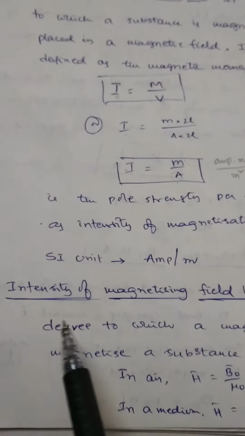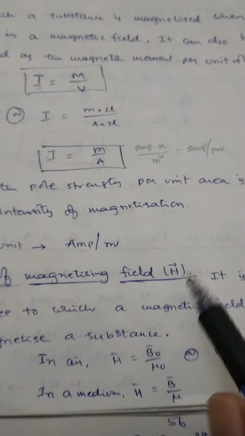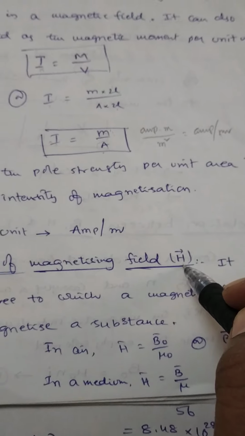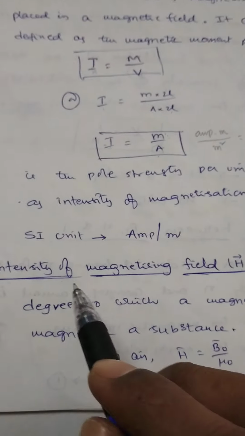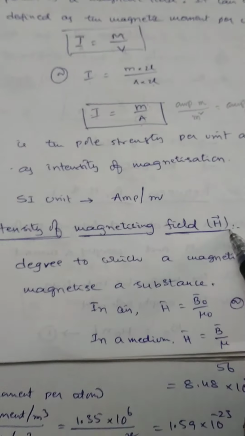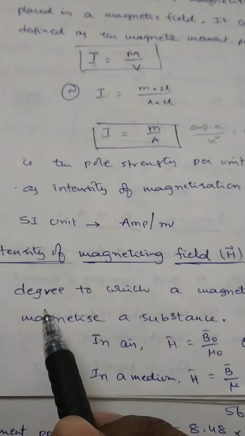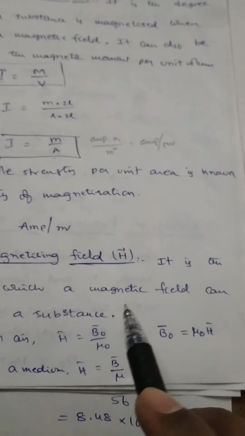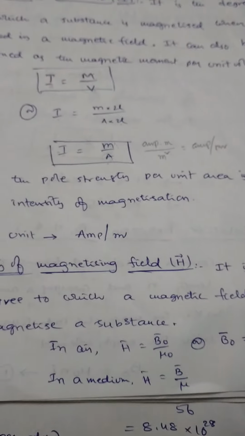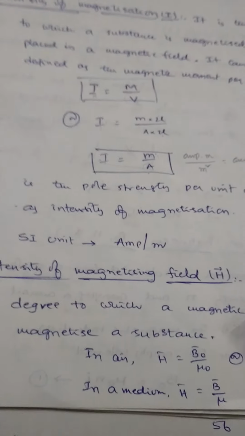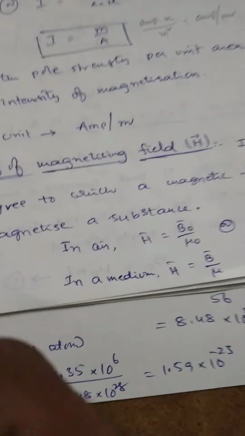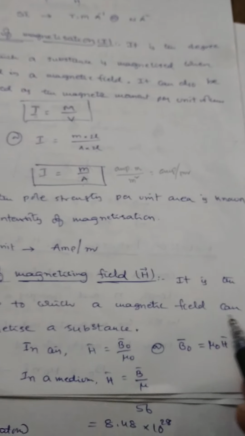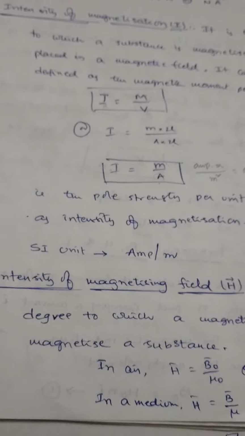Right? Next, third one. What is intensity of magnetizing field H? Sometimes it is also called magnetizing force. Whatever it may be, magnetizing force or intensity of magnetizing field is the degree to which a magnetic field can magnetize a substance.